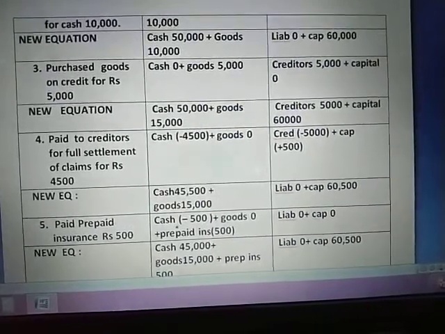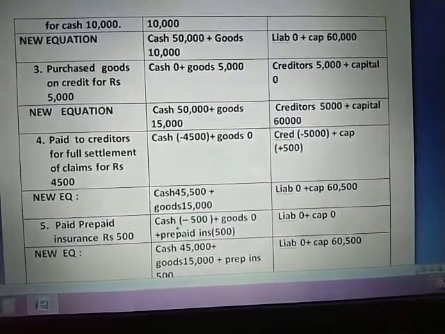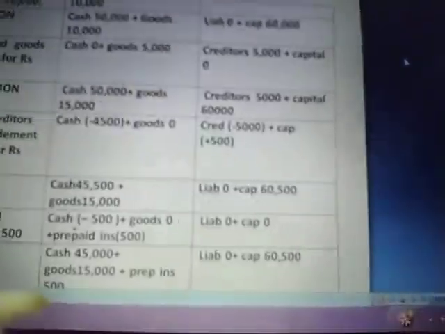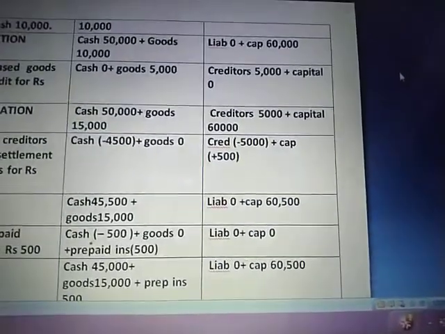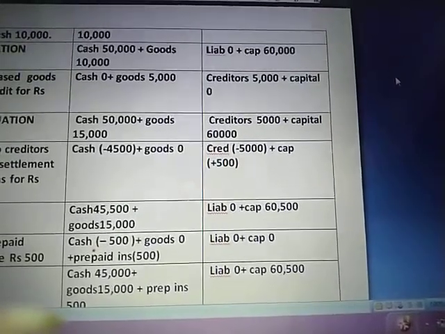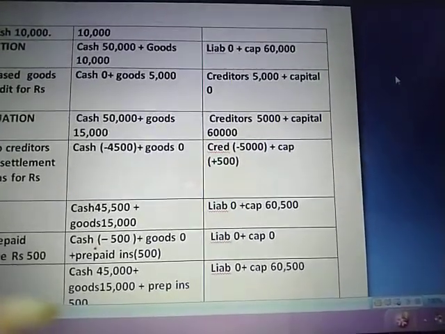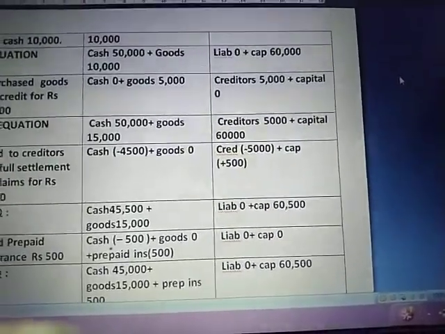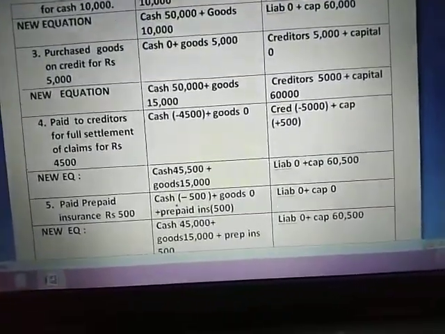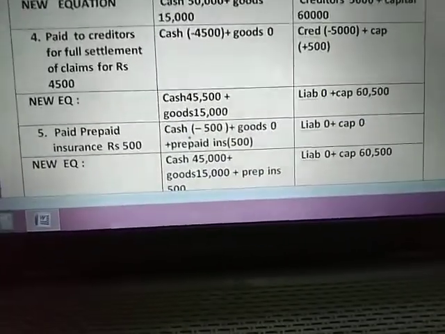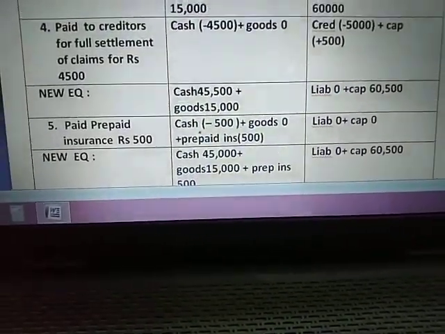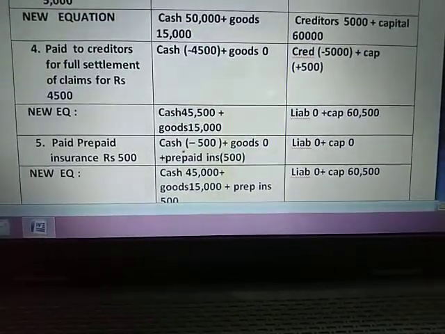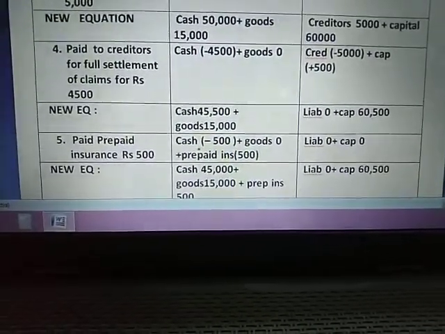Okay, so the net effect of cash is 4,500. If you look here on the creditor side, it is 5,000 and your capital is added as 500. So 5,000 and 500, if you deduct it, it is becoming 4,500. So both the sides will be equal now. Now the new equation is cash 45,500, goods 15,000, no more liabilities, and capital 60,500.